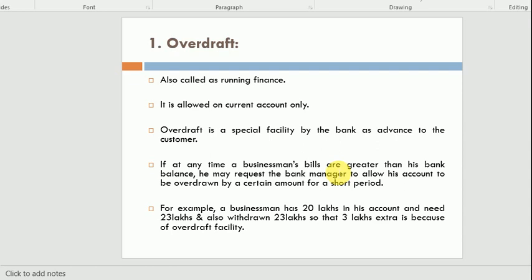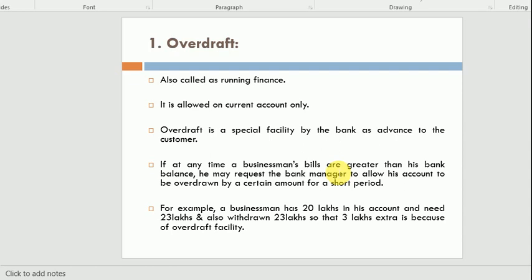If at any time a businessman's bill or check is greater than his bank balance, he may request the bank to allow his account to be overdrawn by some specific sum of money for a short period of time. For example, a businessman has 20 lakh in his account and he needs 23 lakh.